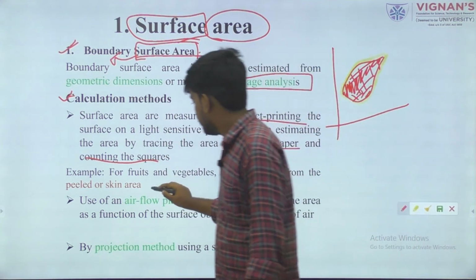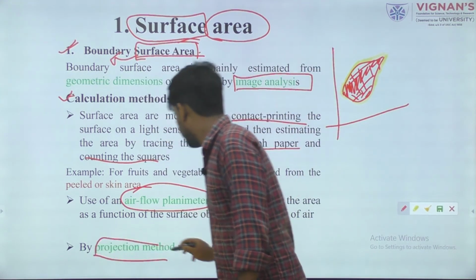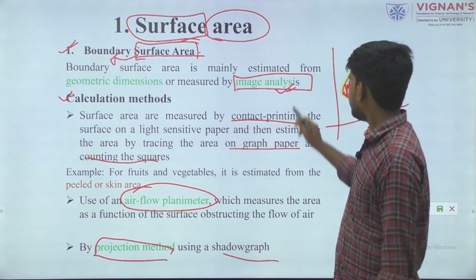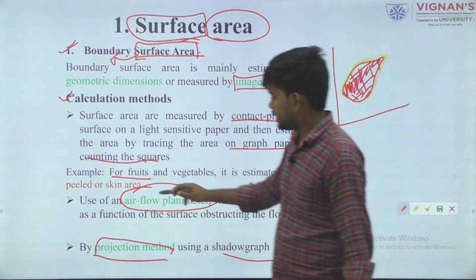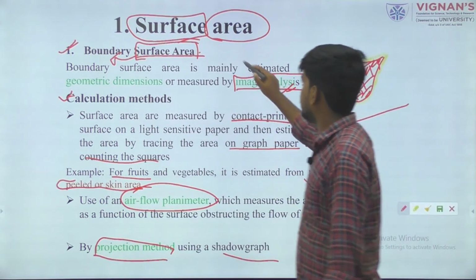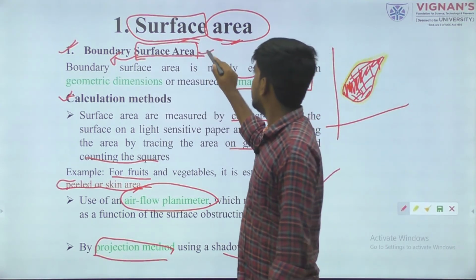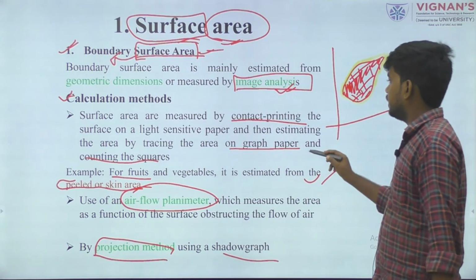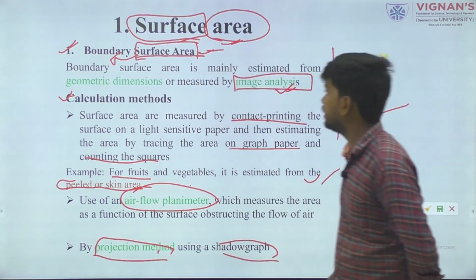So we prefer the airflow planimeter, or we can use the projection method using a shadow graph, or we can simply prefer image analysis. For fruits and vegetables, skin area or peel surface area is estimated during this process. So these are the main techniques associated with surface area. Boundary surface area we can trace with the help of graph paper, airflow planimeter, projection method, or shadow graph.